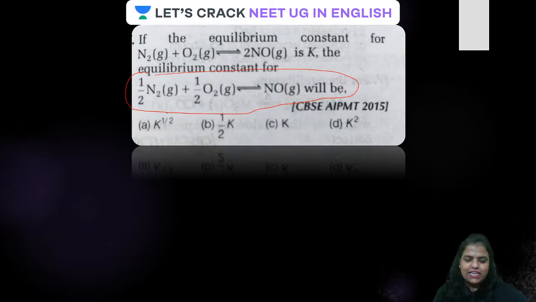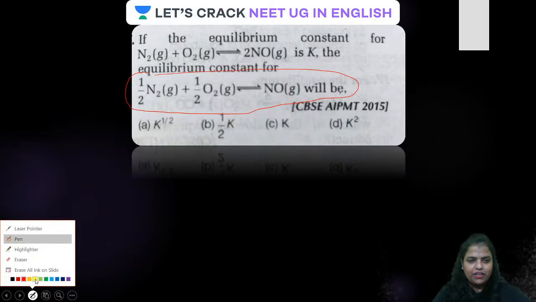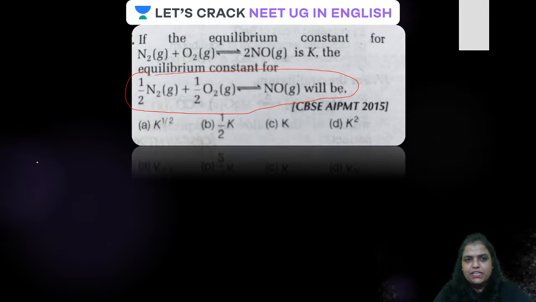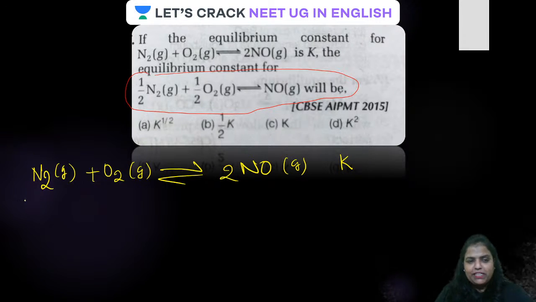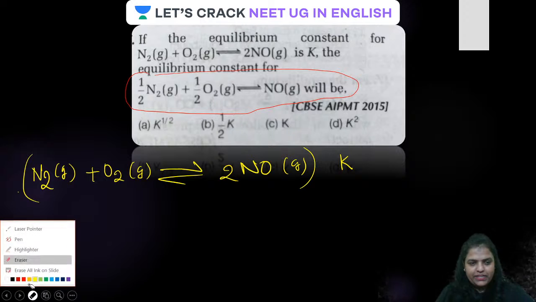Okay guys, let us solve this question given on the screen. First of all, let us see the reaction which is given: N2 gas plus O2 gas forms nitric oxide gas, and for this the equilibrium constant given is K. Now the entire equation is getting multiplied by 1 by 2. Let us see them separately, guys.